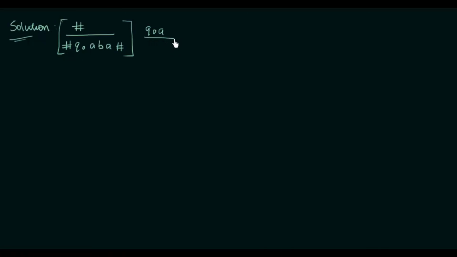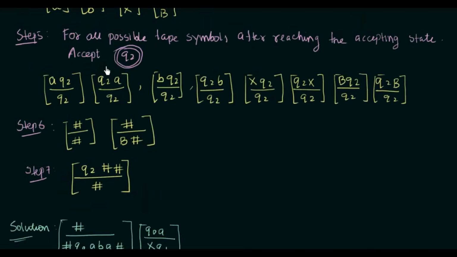Q0 A by X Q1. So this is what we get from step number 2. Now if you see, hash Q0 A, hash Q0 A will be matched. Now the extra thing that we have is this B and A and hash. So for this we need to find something that can cancel this B and A from the numerator part. So let's see if we have something like that.